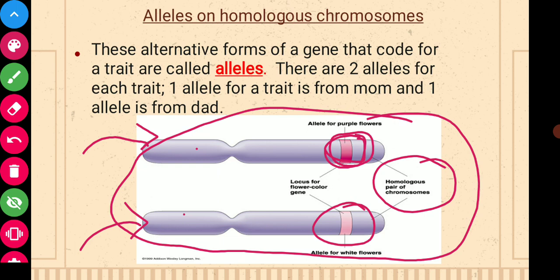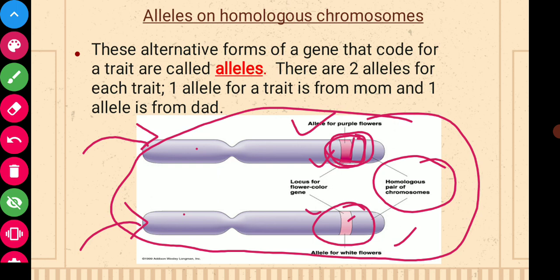Here you can see that based on color, this is deep pink and this is light pink, just for depiction. That means these two are different. So these are heterozygous. They have different information. So at the locus for the flower color gene, there is an allele for purple flower and an allele for white flower. So these can be considered heterozygous.